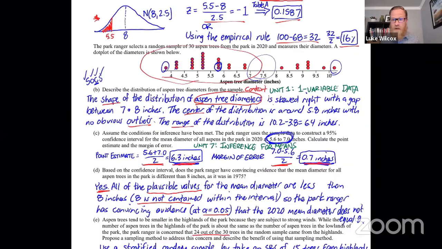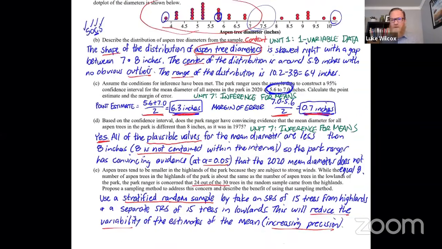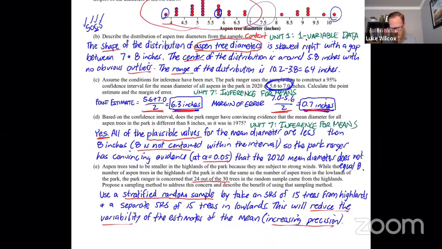Similarly here, part D is also asking about a confidence interval, which is inference. And we're still in the world of means here. So this is also unit 7, inference for means. And then the last question here sort of jumps us backwards into sampling techniques, which we know we've already talked about. This was unit 3, which talked about collecting data.